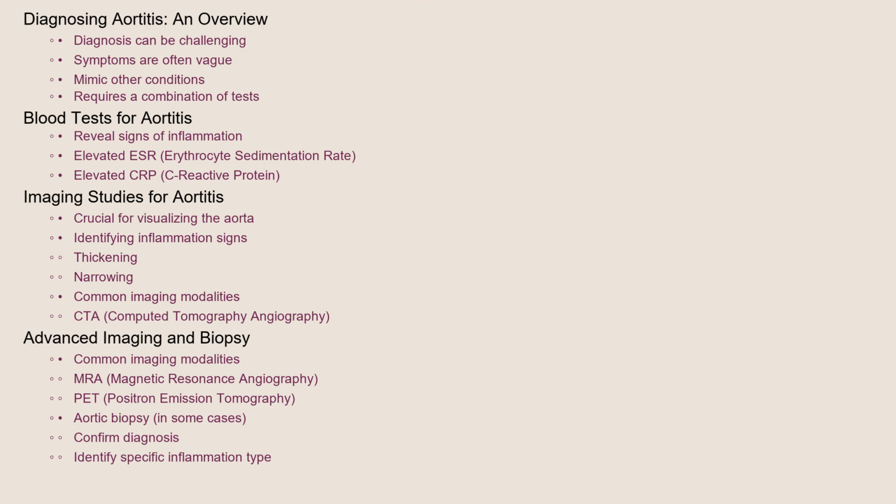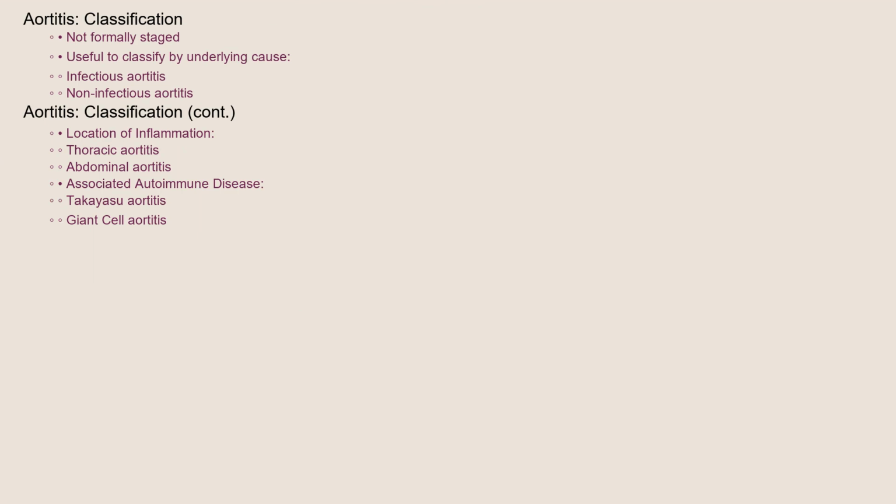Aortitis isn't typically classified in a formal way, like stages of cancer, but it's helpful to think about it in terms of the underlying cause. So, we can distinguish between infectious aortitis and non-infectious aortitis. We also differentiate based on the location of inflammation. For example, thoracic aortitis affecting the aorta in the chest or abdominal aortitis affecting the aorta in the abdomen. And the type of aortitis depends on the associated underlying autoimmune disease. For example, Takayasu arteritis, giant cell arteritis, and so on.